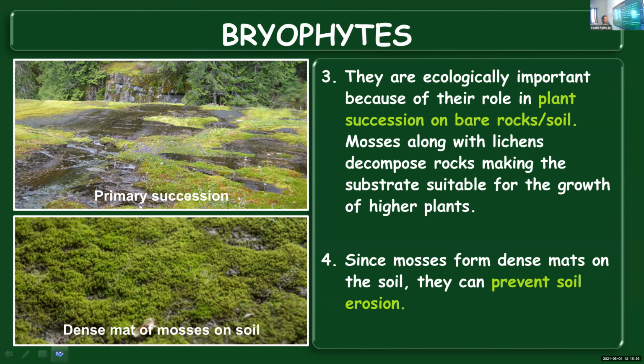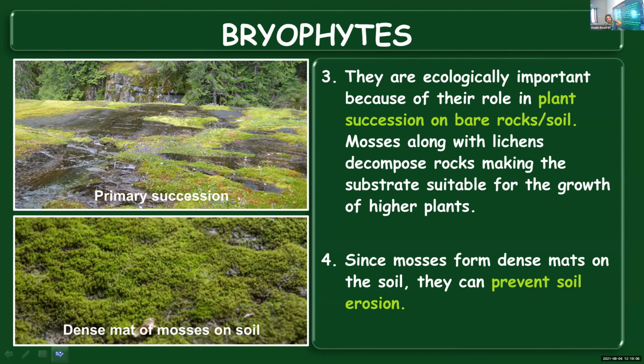And the next point, mosses can form dense mats on the soil. So they cover the substratum. They grow on the substratum. Wherever they are found, they grow thickly, and form a dense mat. Without any gap in between, they'll form a thick covering. And the advantage is that when they are covering the soil surface in this manner, they can play a very important role in reducing soil erosion.